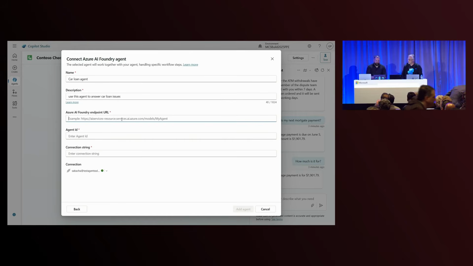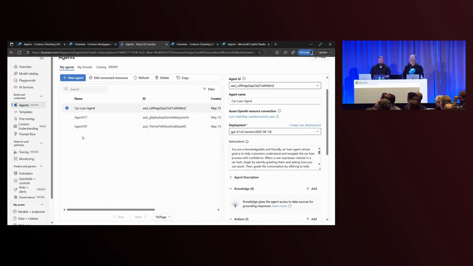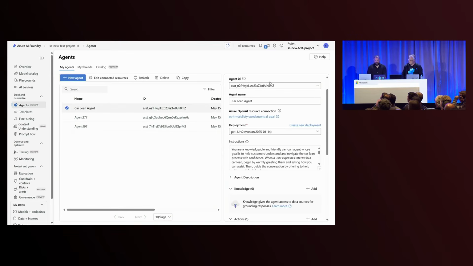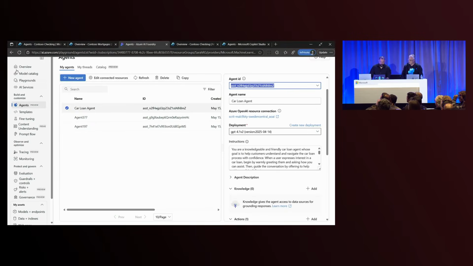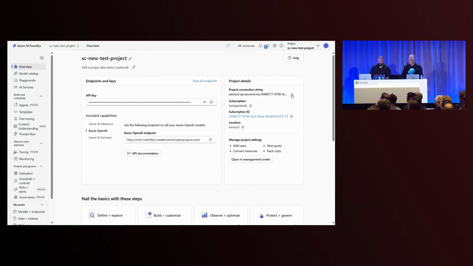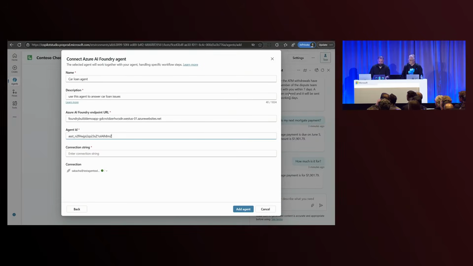So I've hosted this agent under this URL. I'm going to go back to Foundry. So every agent has an ID. So I'm going to take this ID, and go back, paste this ID, and then every agent also has a connection string. So I'm going to take that, add it here.